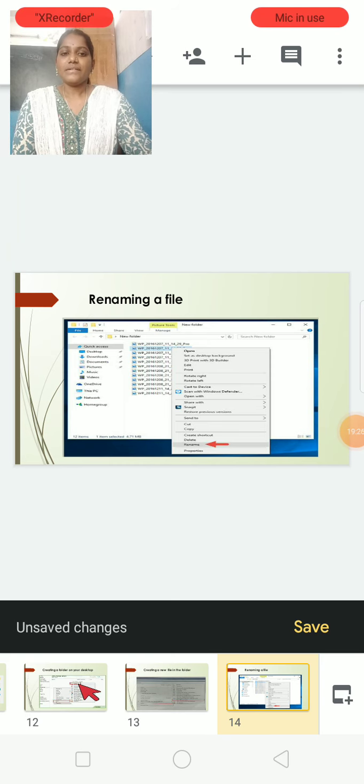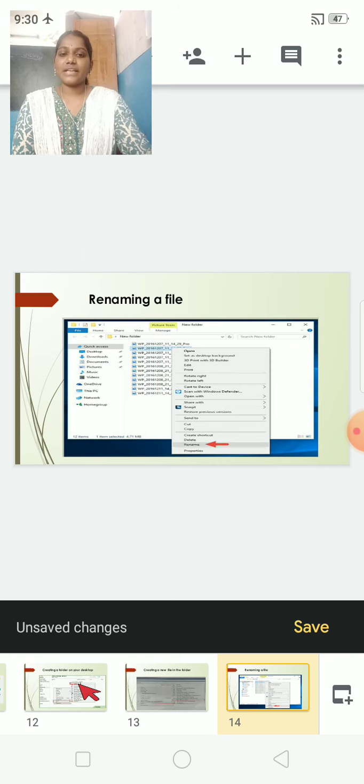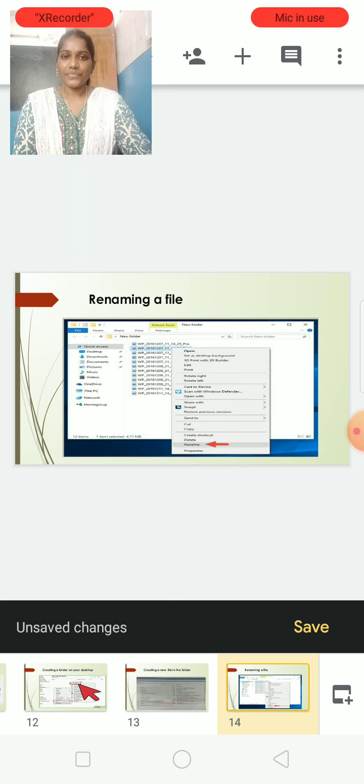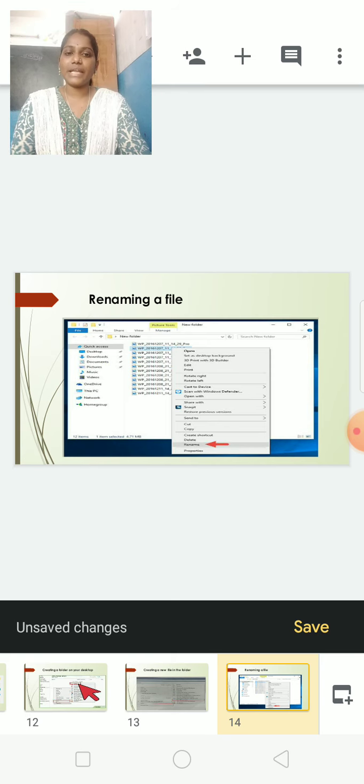Yes, when we select rename, it shows the cursor in it. Just erase the previous name, press backspace or delete. Then rename it as maths. Whatever name we want to give, we can change the name by renaming it.